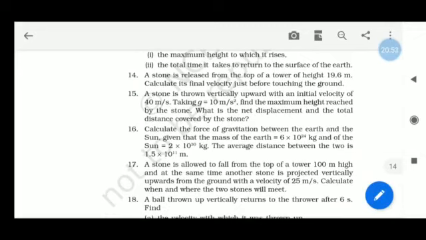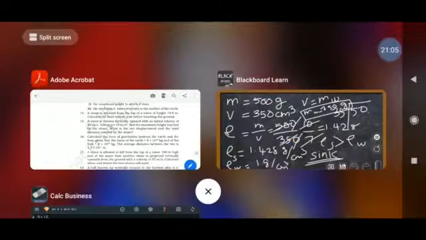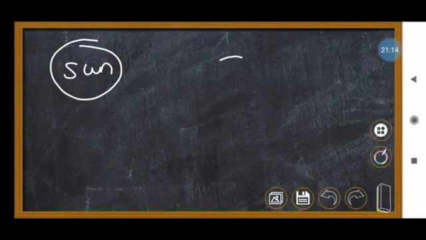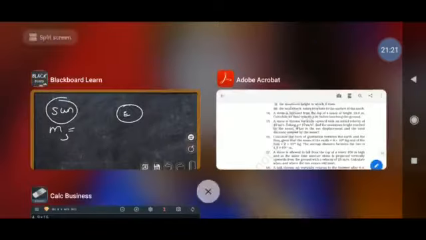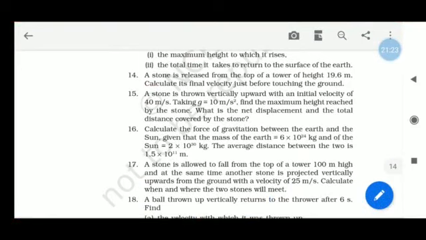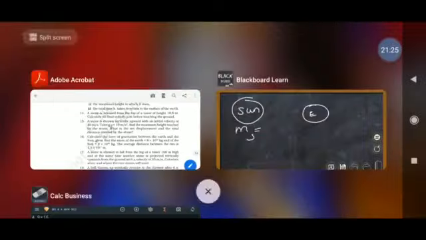Calculate the force of gravitation between the earth and the sun, given the mass of the earth, the mass of the sun, and the average distance. So first consider this as the sun, and this is the earth. Mass of the sun is 2 into 10 to the power 30.